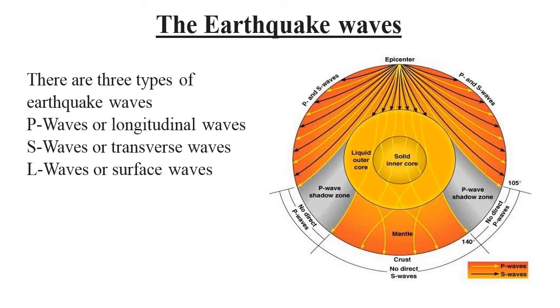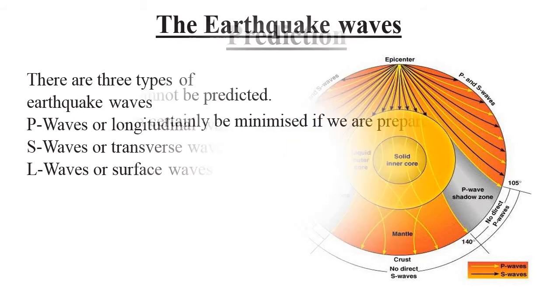Third one is L waves. These waves originate when P waves hit the surface. These waves affect only the surface of the earth. These are the most destructive and cover the longest distance among the three types of waves. Though these waves reach a place with considerable delay as their velocity is very less, they are the most destructive one. L waves or surface waves are the most destructive. Because of this wave, there is loss of life and property.